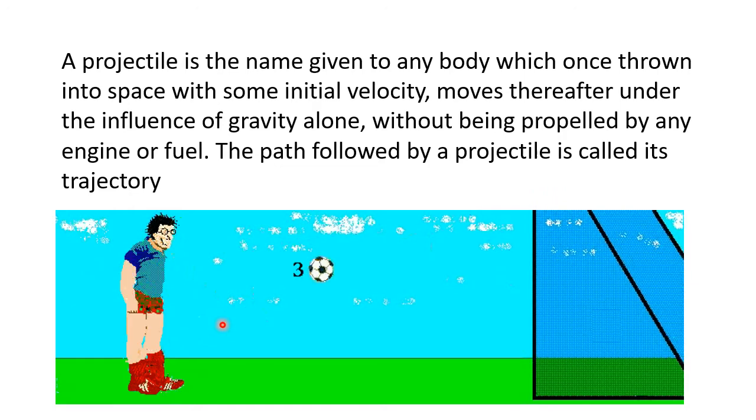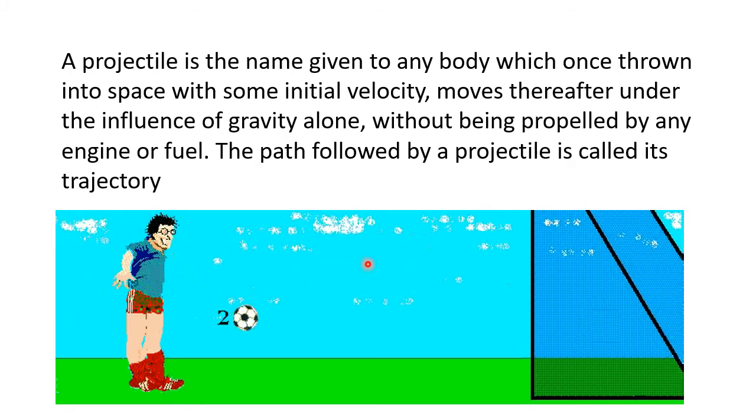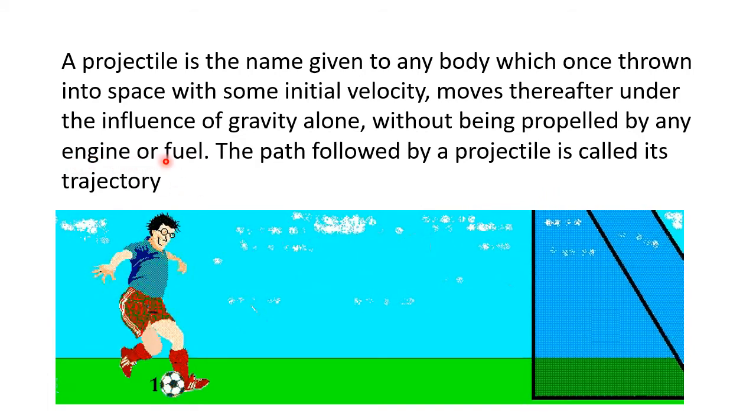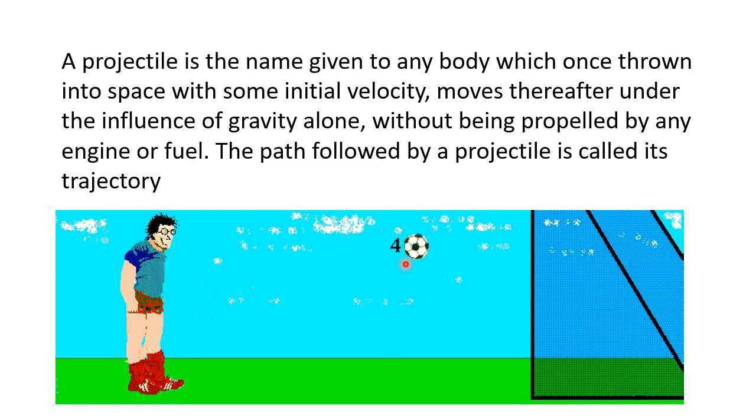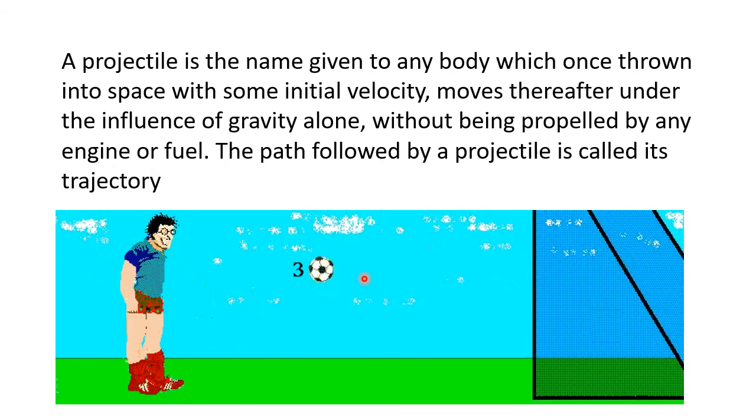Right? So once the footballer has applied some force, the body continues its motion without any external influence, or I'll say without any engine or fuel, and it moves only under the influence of gravity. Such a path followed by the body is known as its trajectory.